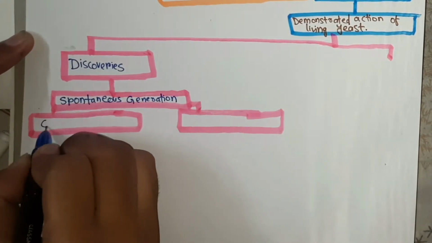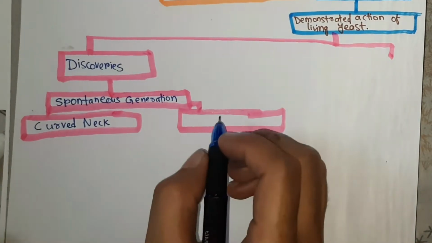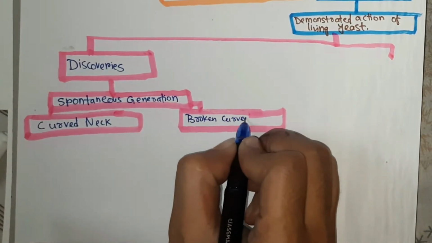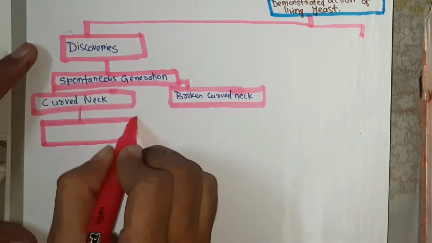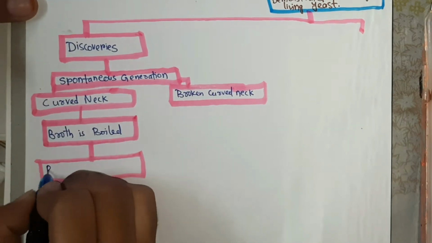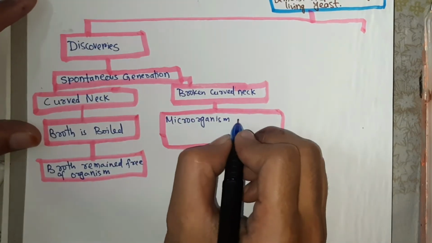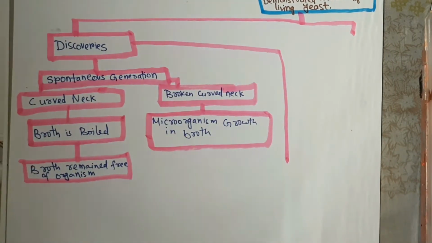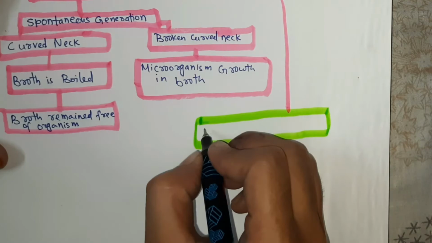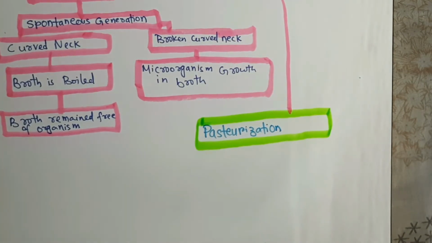It wasn't contaminated. Whereas in the other experiment, without the curved neck, he broke the curved neck, and after that the broth was contaminated; microorganisms could grow in that broth. His next discovery was about pasteurization.